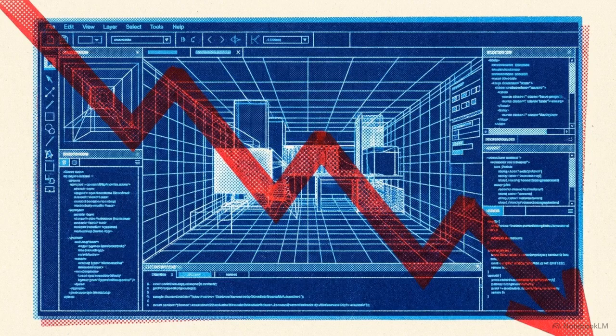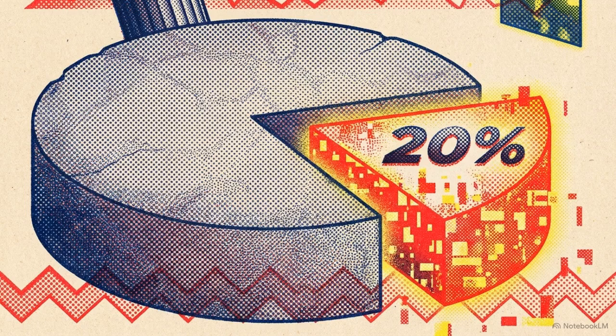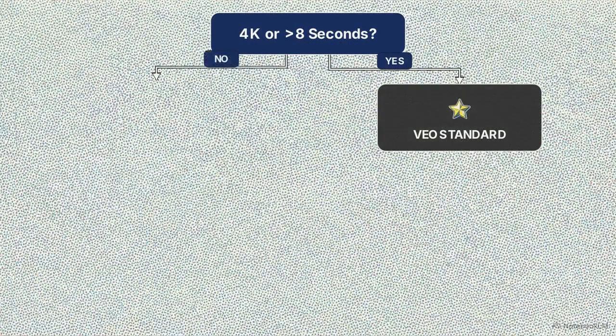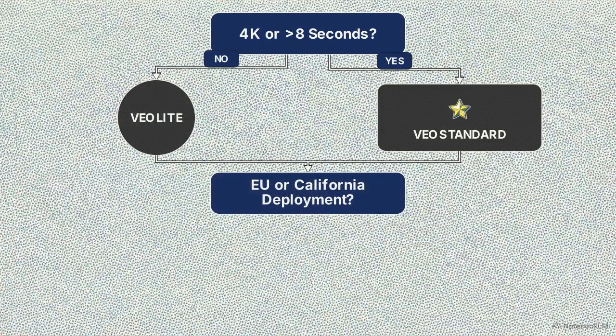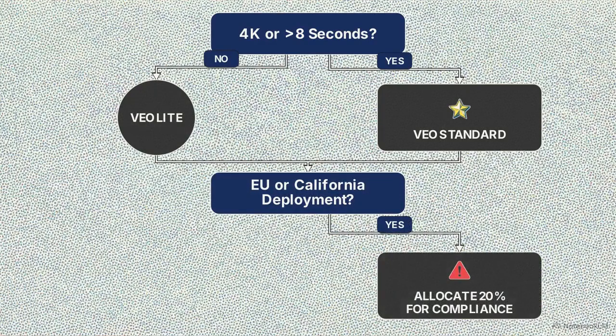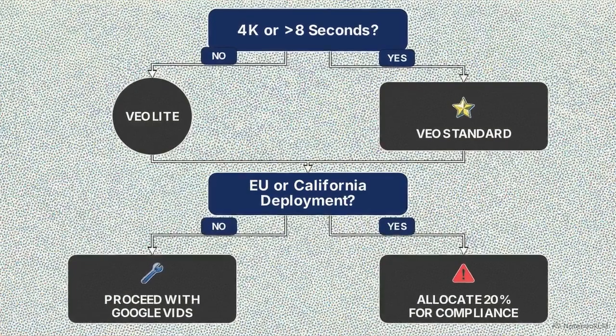Developers in 2026 cannot just build features. A significant portion of your operating budget must be reserved for maintaining compliance with these specific, evolving mandates. Need 4K or clips over 8 seconds? Yes, choose Veo Standard. No, choose Veo Lite. Deploying in the EU or California? Yes, allocate 20% of your budget to compliance. No, proceed with standard tools like Google Vids.